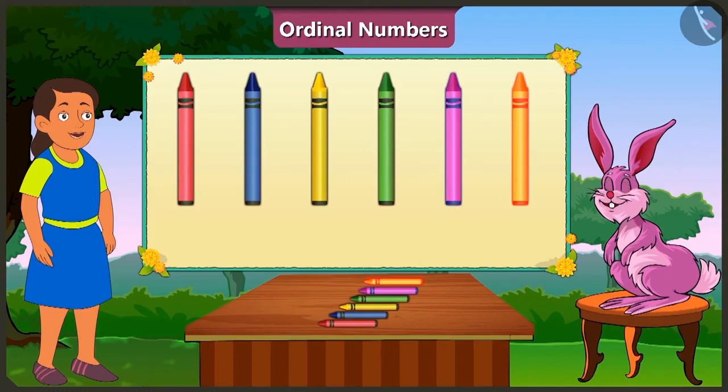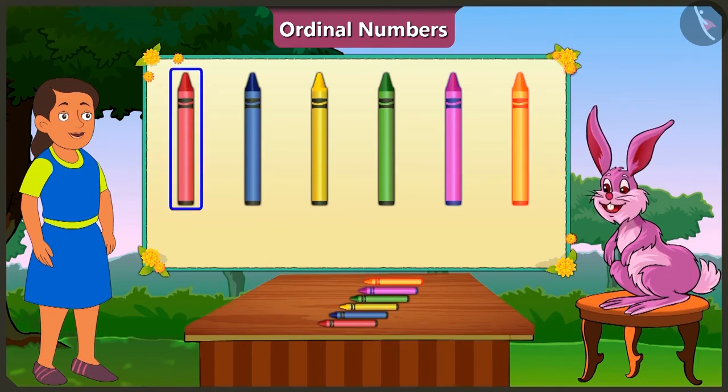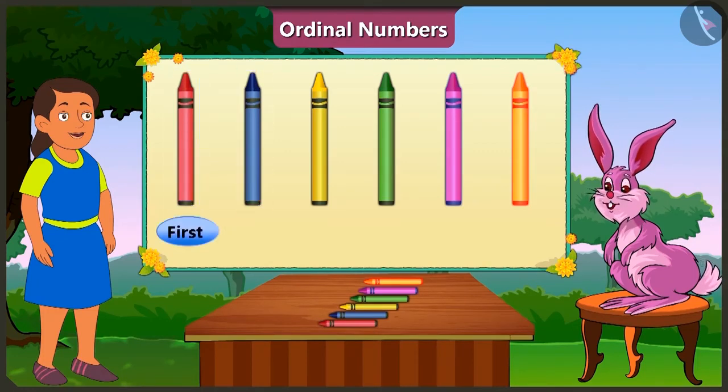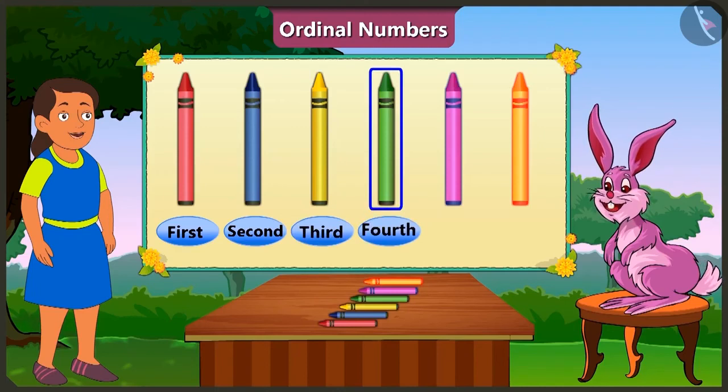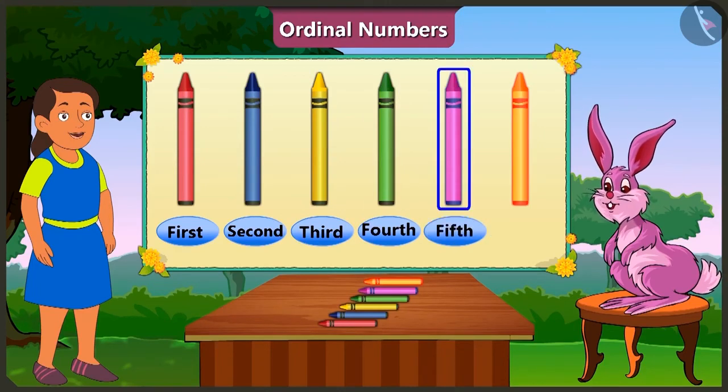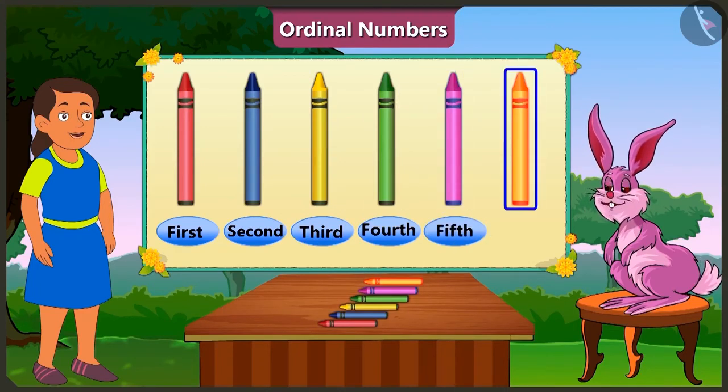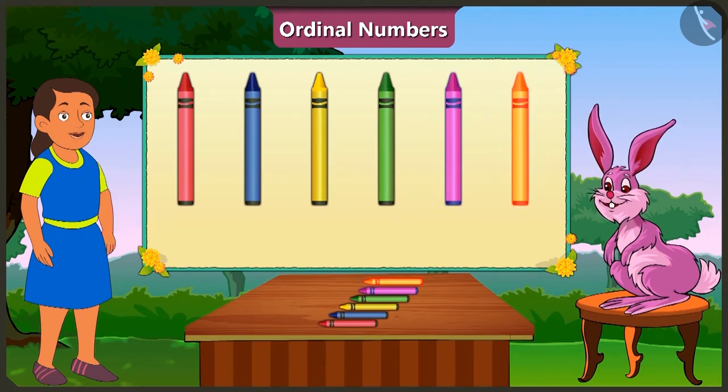This is why, in order to depict the order of crayons, we will give the first position to red crayon, second to the blue crayon, third to yellow crayon, fourth to green crayon, fifth to pink crayon, and sixth position to orange crayon. Means that if we want to count objects, we have to say 1, 2, 3.